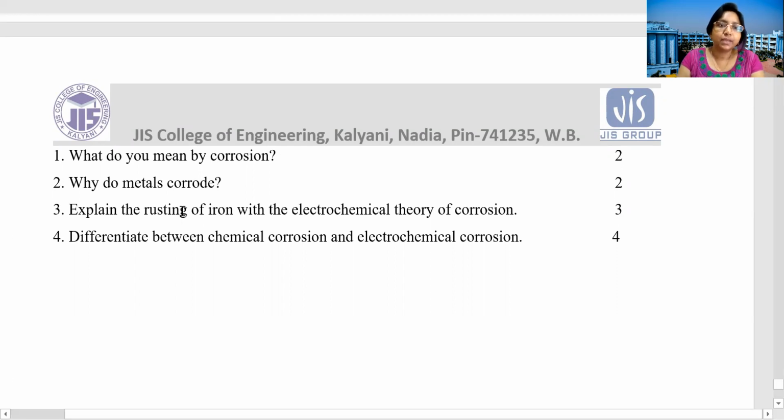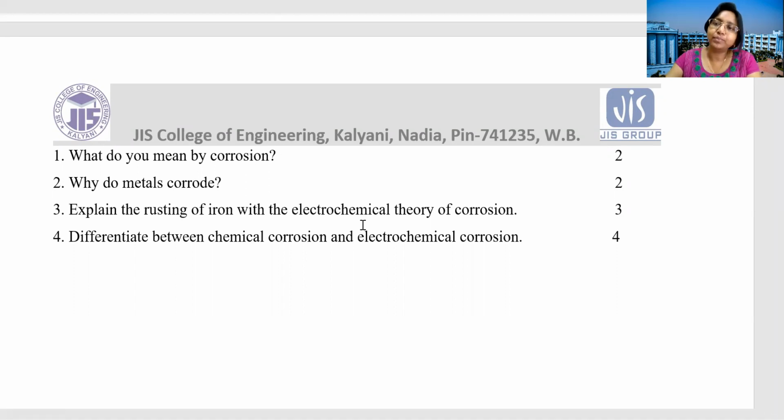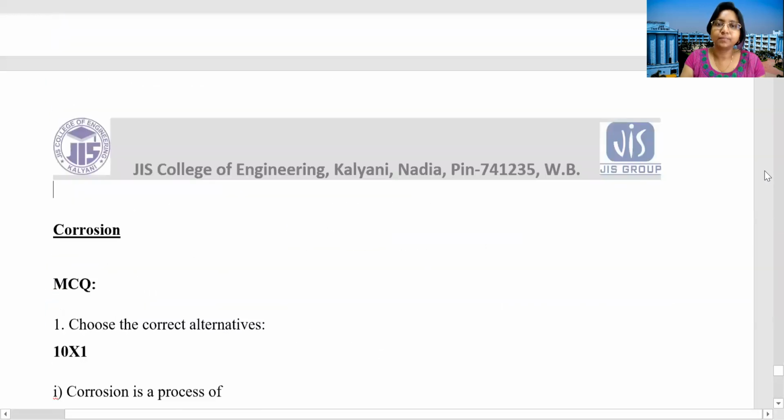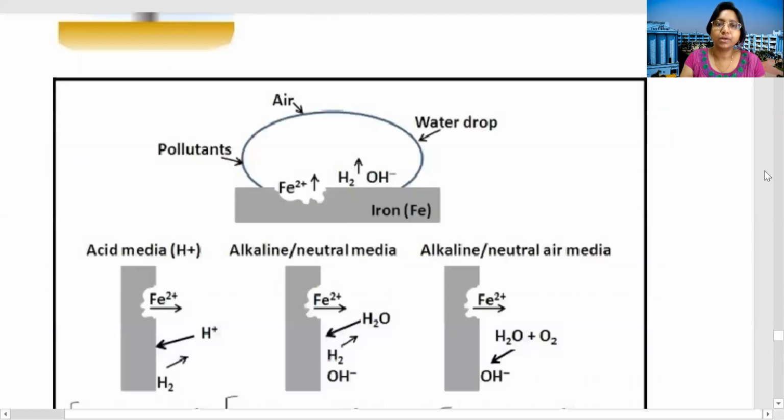Next, number 3: explain the rusting of iron with the electrochemical theory of corrosion. I have shown it with a figure. You have to give the figure and show which reaction will take place in the cathodic part and which in the anodic part. I can show you once again if you cannot remember.